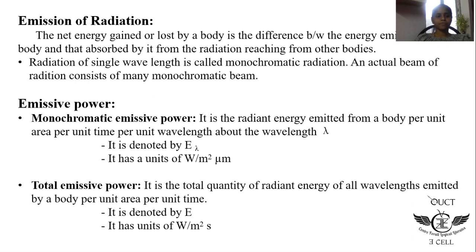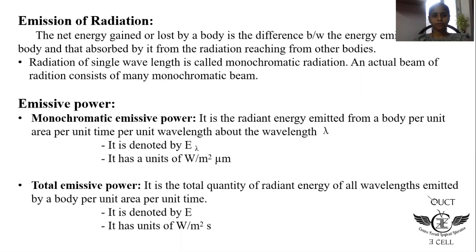Emission of radiation. In this, the net energy gained or lost by a body is the difference between the energy emitted by the body and that absorbed by it from the radiation received from the other bodies. The radiation of a single wavelength is called monochromatic radiation. Actually, radiation consists of many monochromatic beams.